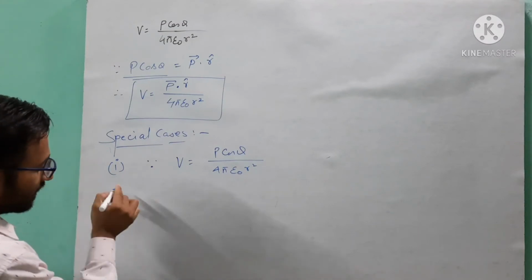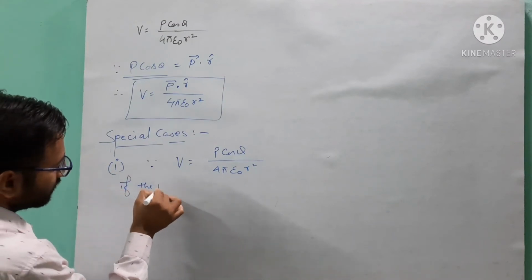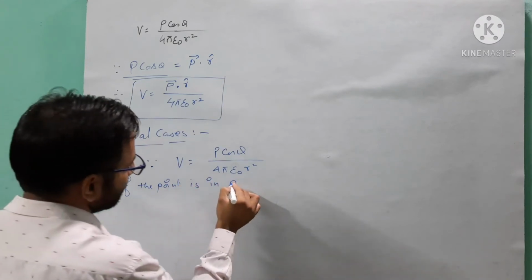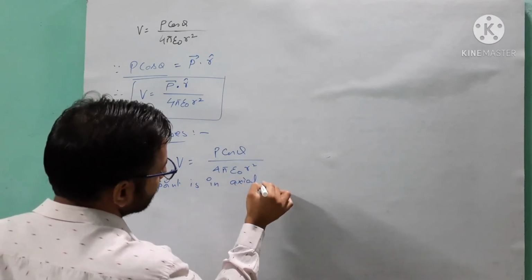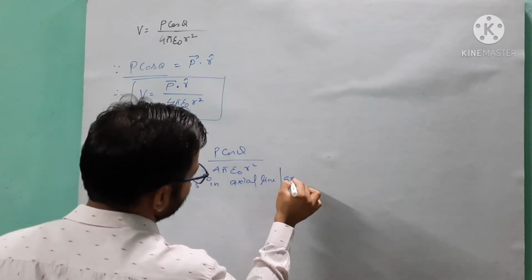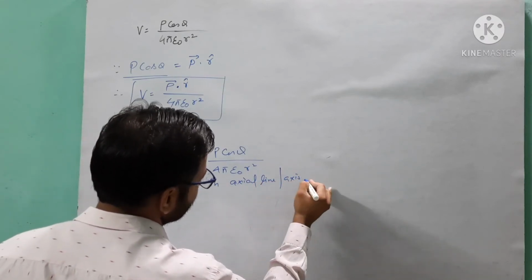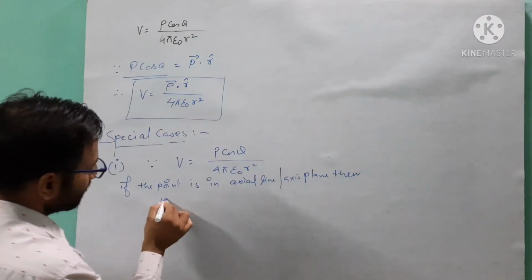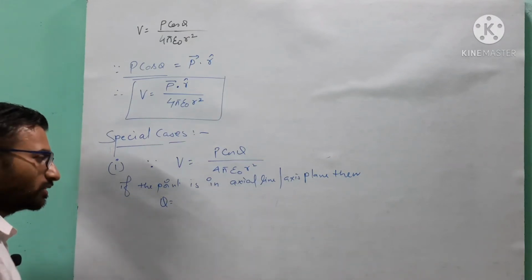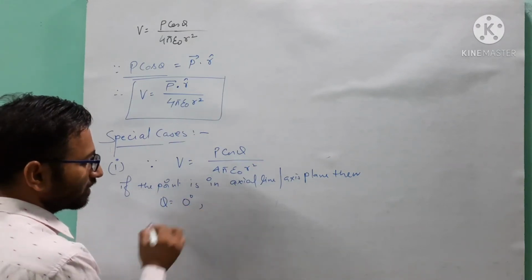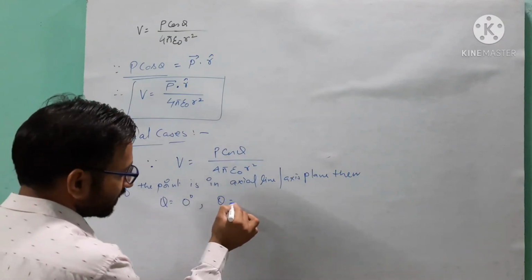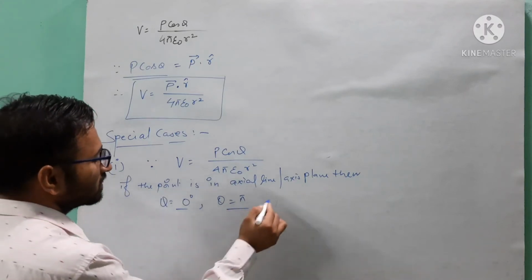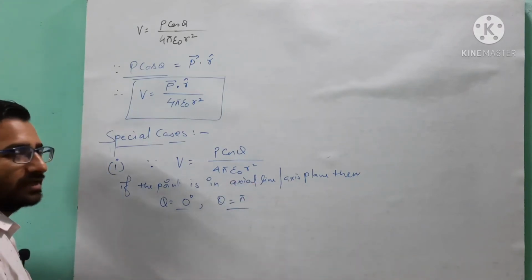Now students, see, if the point is on the axial line, or you can say the axis, then what will be the angle theta? At that time on the axial line, you know that theta is equal to 0 degree in stable equilibrium, and theta is equal to pi in unstable equilibrium. In both conditions the direction is axial.